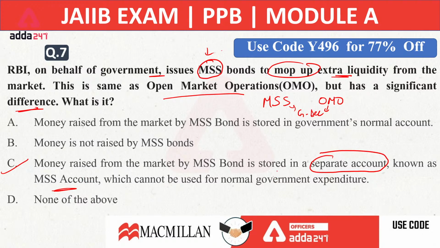In open market operation, we do not have a separate account. We maintain government's reserve in the reserves of Government of India maintained by Reserve Bank of India. But when it comes to MSS, we will have a separate account in which the money raised from MSS bonds will be maintained, and it will not be used for normal government expenditures.